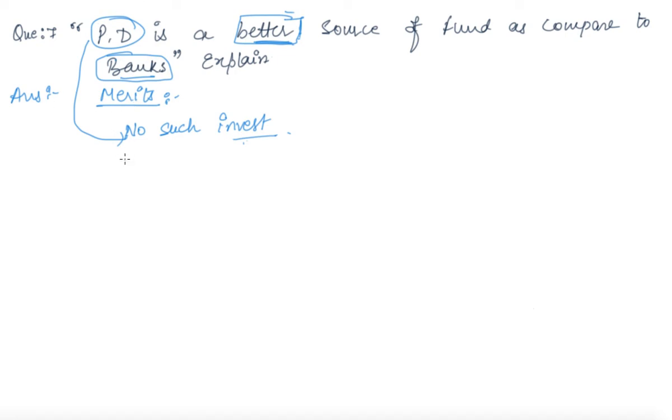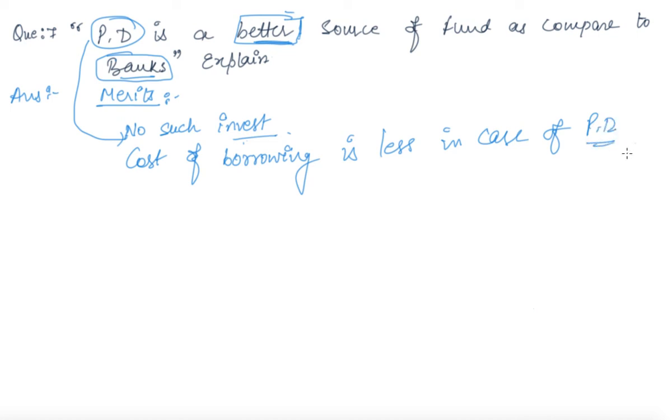And secondly, the cost of borrowing is less in case of public deposits, and we had already discussed this while discussing the merits of public deposit.